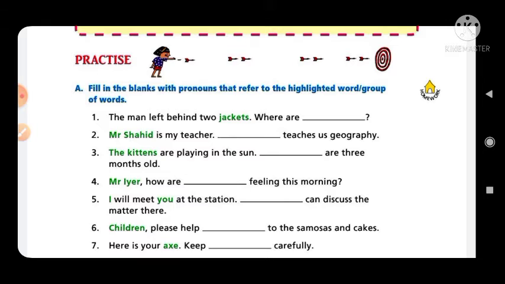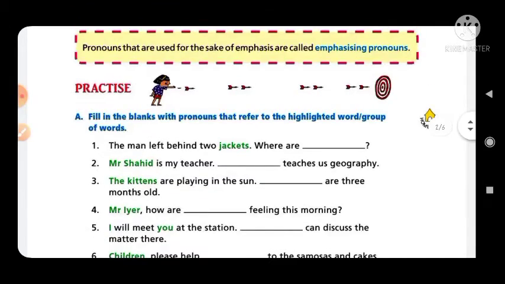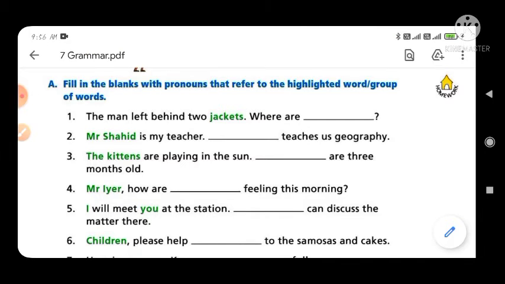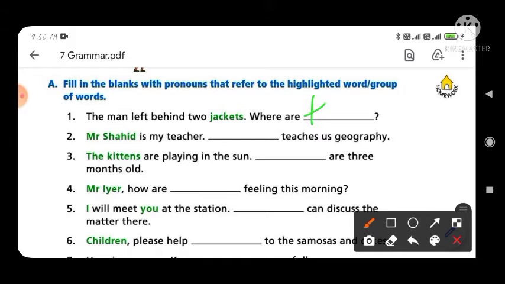You have to first read out the statement and then write the proper pronoun that is needed in the blanks. So let's start. The man left behind two jackets. Where are dash question mark. So in this blank you have to write they. Okay, the word will be they.